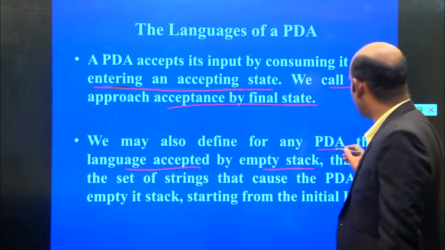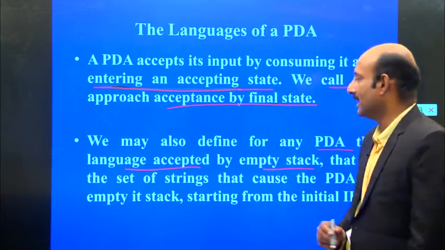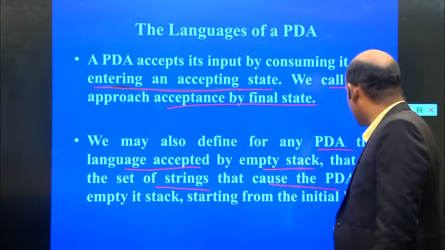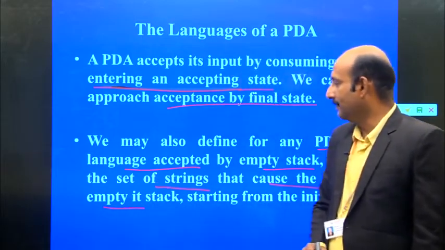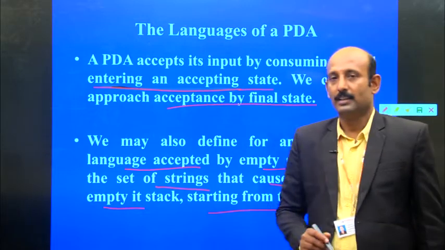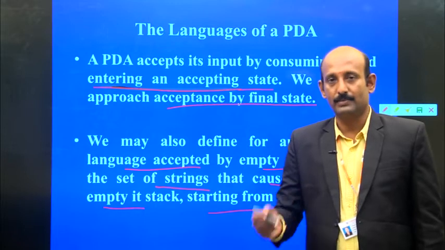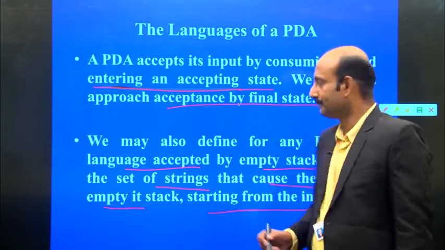So the language accepted by empty stack is the set of strings that cause the push-down automata to empty its stack. Starting from the initial state, from this initial ID, if the stack becomes empty, then we call this accepting.